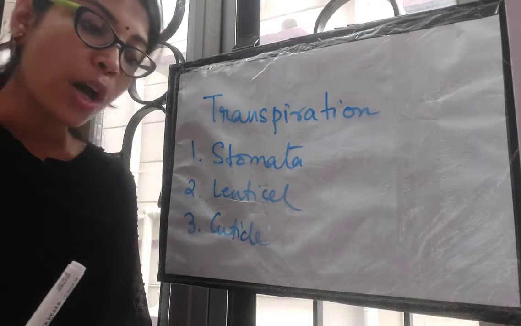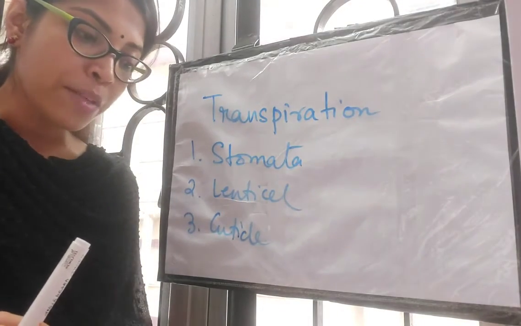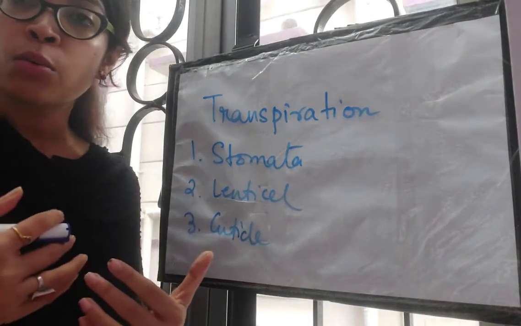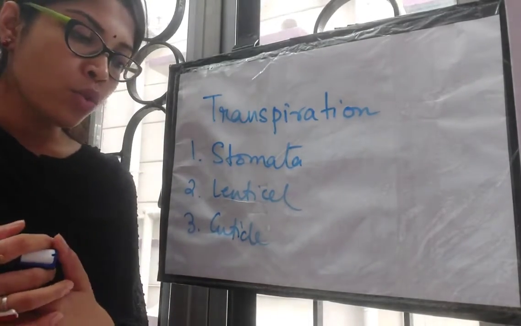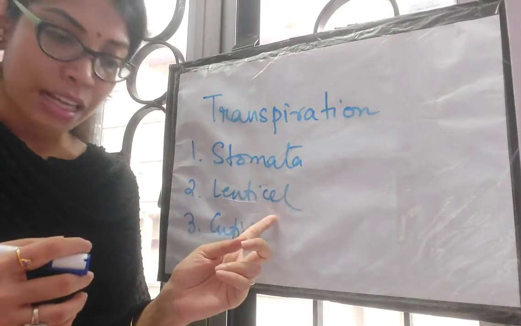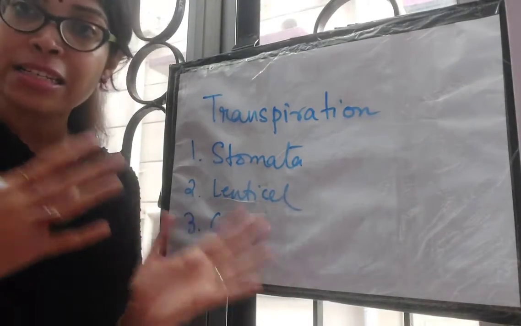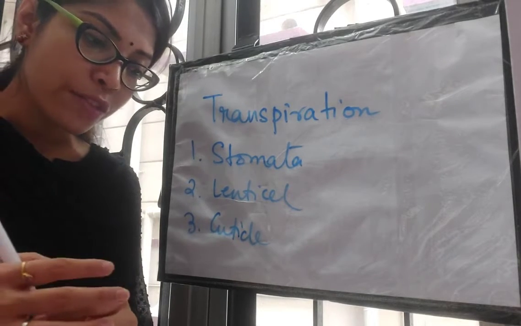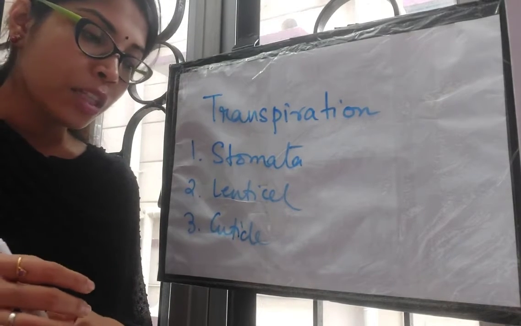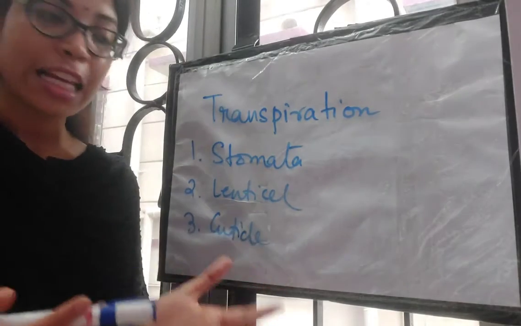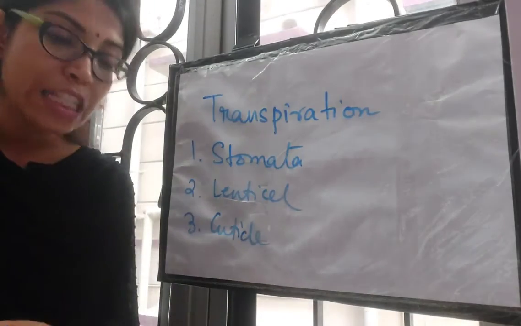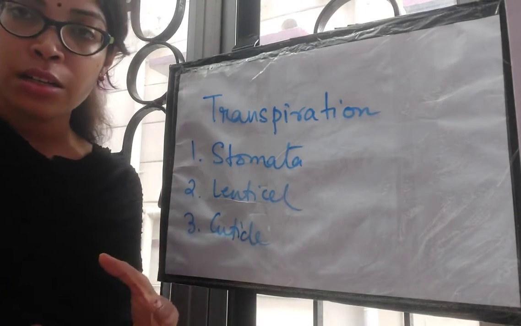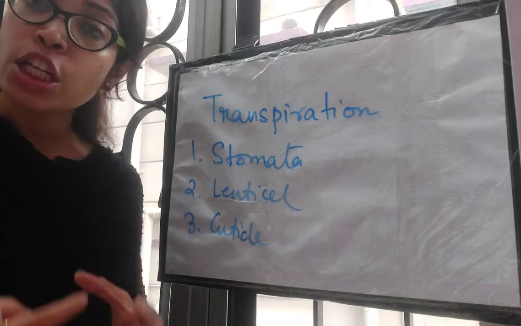Moving on to the second one, which is lenticel. In trees and shrubs, a lens shaped small pore. So all these are basically pores through which the water vapor is released. A lenticel is lens shaped, remember, like that, a small pore that is formed at the surface of the stem. The transpiration that takes place through the lenticels is known as lenticular transpiration. From the name only, the type of transpiration gets its name.